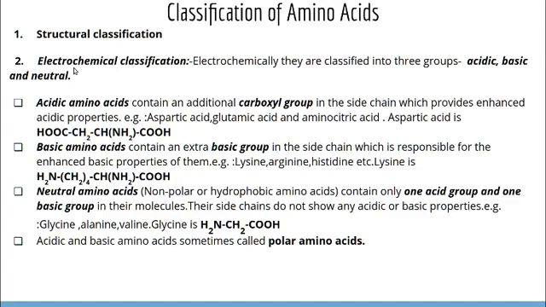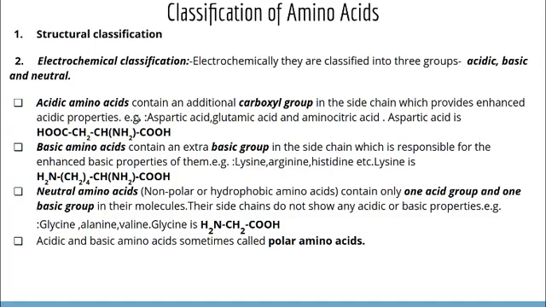Then second one is electrochemical classification. Electrochemically they are classified into three groups: acidic, basic and neutral. That means based on the presence of acidic and basic groups, they are classified into acidic, basic and neutral amino acids. So first one, acidic amino acids. They contain an additional carboxyl group in the side chain which provides enhanced acidic properties. That means this type of amino acid contains an additional carboxyl group. Examples: aspartic acid, glutamic acid and aminoadipic acid.